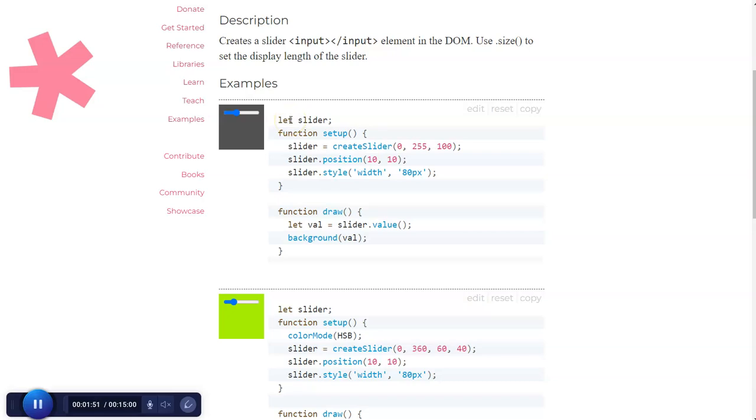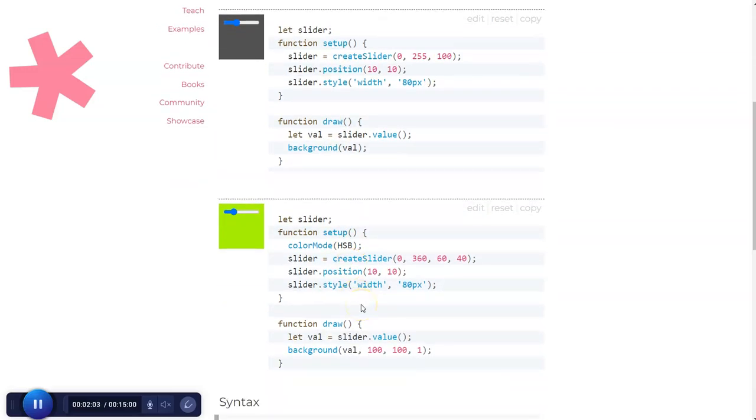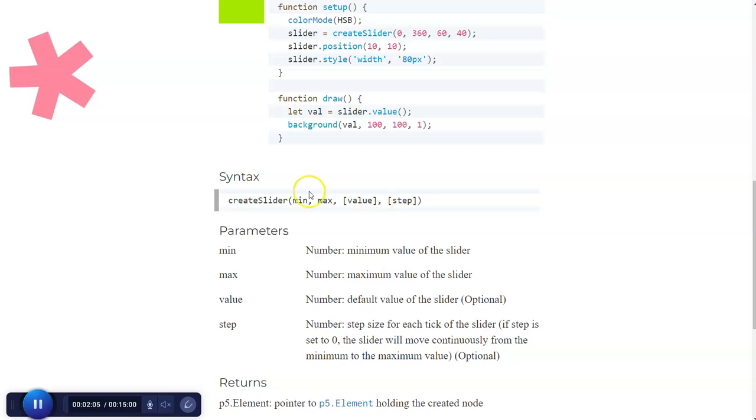It says let. Know that let is another way of saying variable. So you're creating a variable for a slider. You have to initialize your slider, and then set some values for it. If you look down here, creating a slider, you have to have the minimum and the maximum value, and you have two other values that are set here.